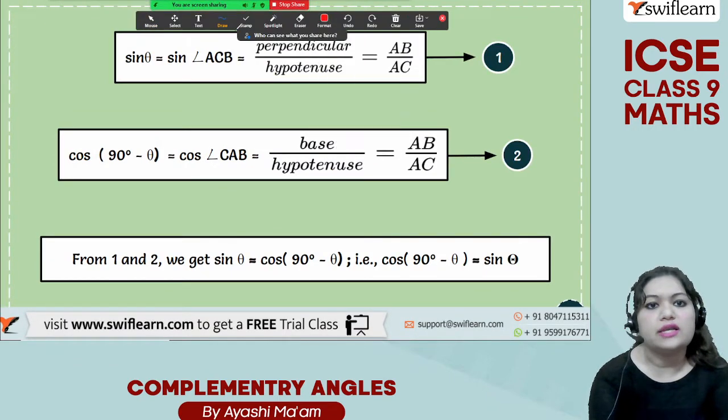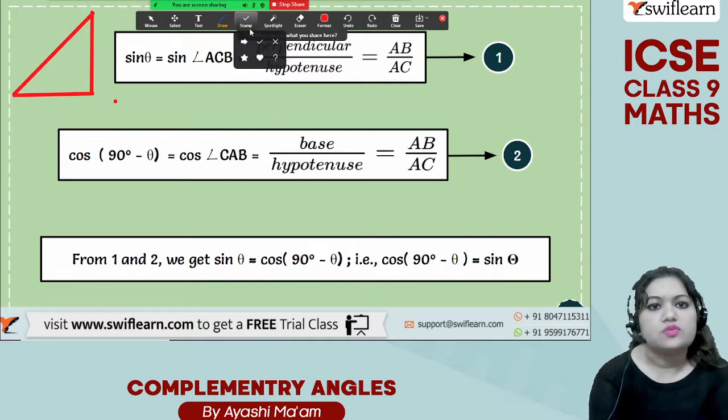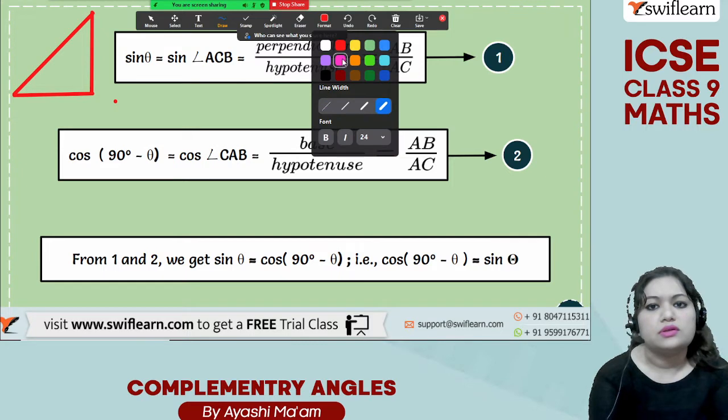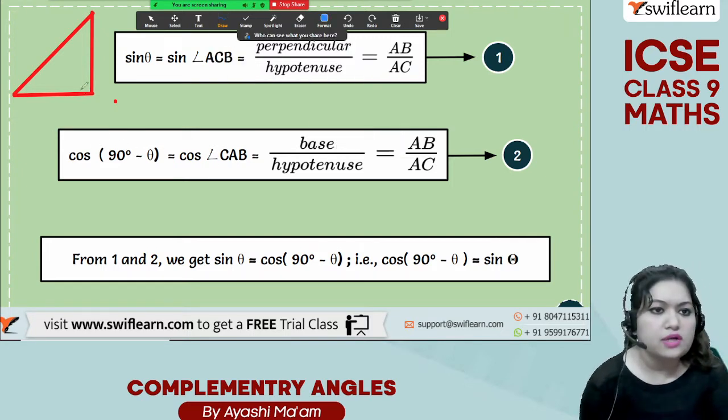To understand this, let's just draw the diagram once more. It was like this. This was our triangle, and this angle was B, which is 90 degree. This angle was C, which was theta, and this angle was A, which was 90 degree minus theta.